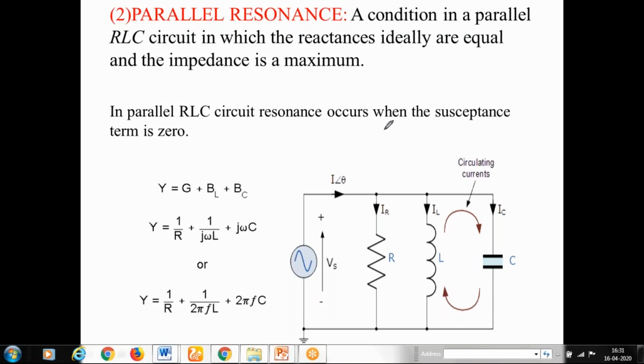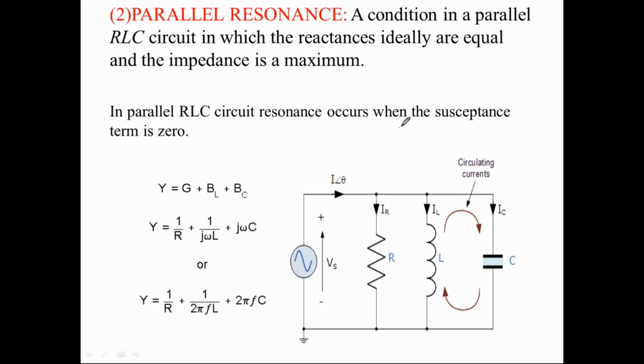For the parallel circuit, the condition is that the susceptance term should become 0. To recollect some of the basic terminology, we know that Z is equal to R plus jXL or XC, a basic impedance term.